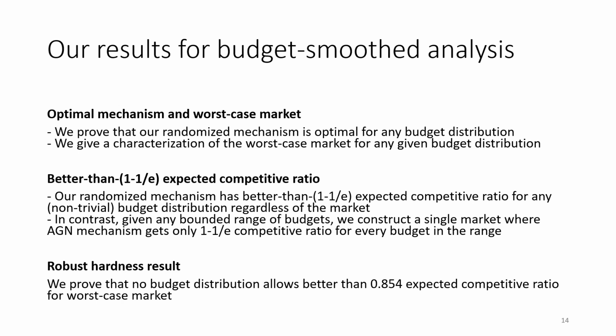In contrast, given any bounded range of budgets, we can construct a single market where AGN's worst-case optimal mechanism only gets 1 - 1/e competitive ratio for any budget in the range, which shows a separation. Finally, we prove a robust hardness result that says no budget distribution allows better than 0.854 expected competitive ratio for the worst-case market.